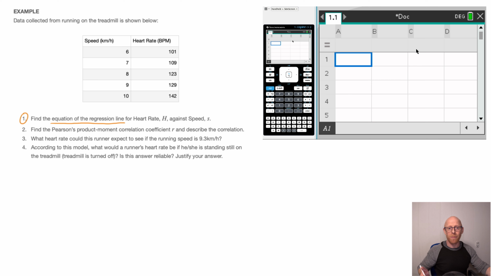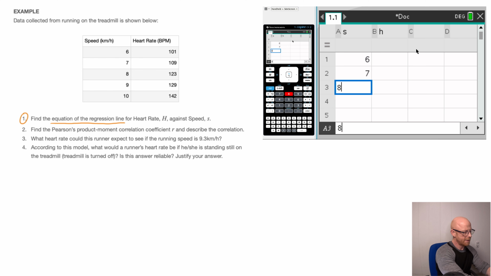And now my first job is to enter all of the data that we have in our table here onto my calculator. And so let's see, the first column is speed, and so I make sure to name that column at the very top. That's in this cell here. And so that's speed, so I'll just write S for speed. There we go. The second column is for heart rate, which I'll just say is H. There we go. And you'll see why that's important shortly. Next, I enter the data. So the speeds go 6, 7, 8, 9, 10. So that's quite easy. I'll quickly type that. That's 6, 7, 8, 9, and 10.